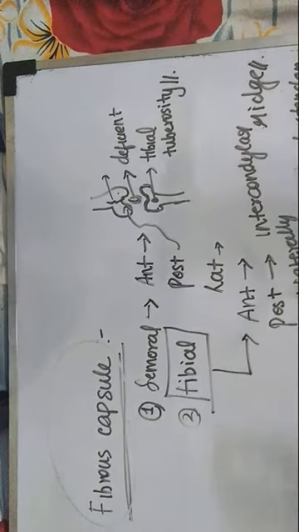So anteriorly it is attached along the margin of the tibia. Posteriorly we have a ridge between these two that is called the intercondylar ridge, and posterolaterally it gives a passage for the tendon of the popliteus muscle. I guess you can understand. Now we will go with the ligamentum patellae, which is a very important ligament of the knee joint.